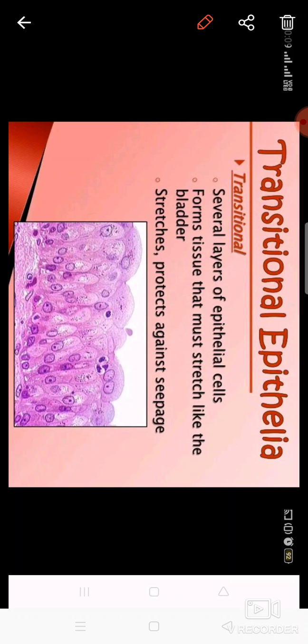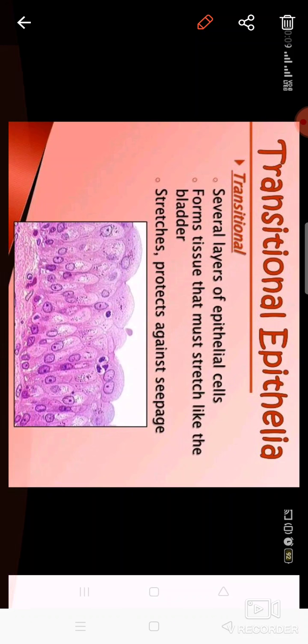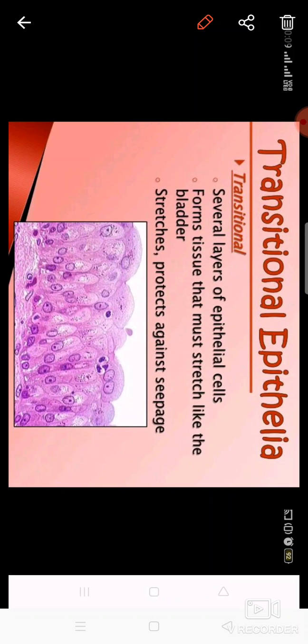They are present in the lining of the buccal cavity and the esophagus. Their function is basically to keep the surface wet always, and that is why these are called non-keratinized. These are present in the buccal cavity, the esophagus and the places where moisture is required. So there is keratinized and non-keratinized.